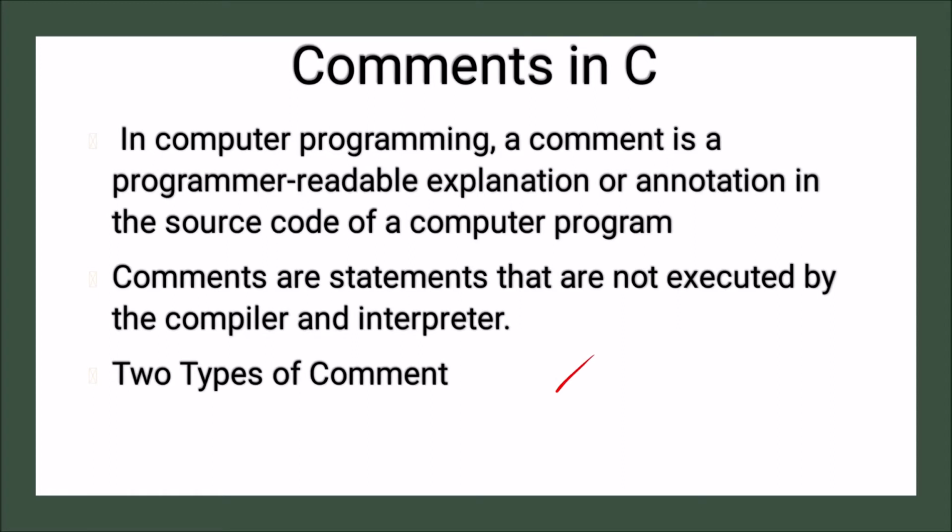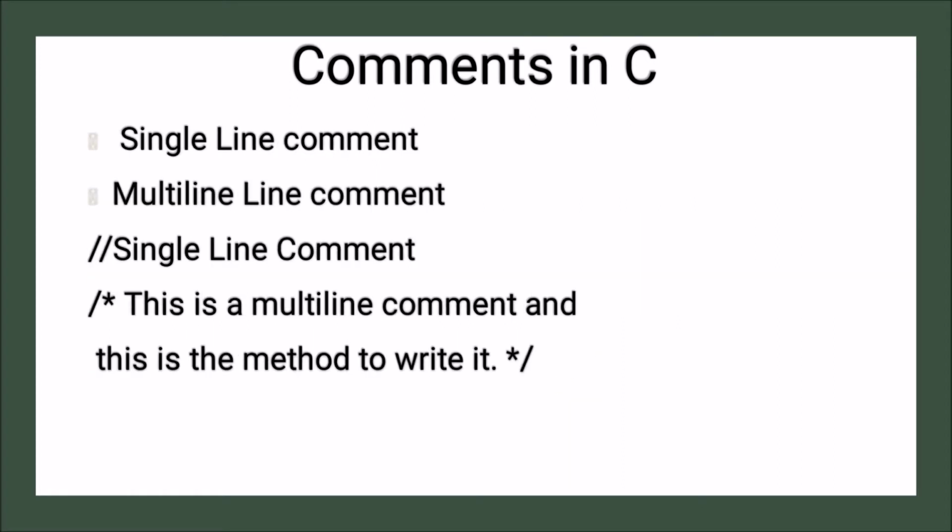There are two types of comments. First is the single line comment and second is the multi-line comment. A single line comment is written with a double slash. If we want to write a single line comment, we simply put a double slash and write the comment.